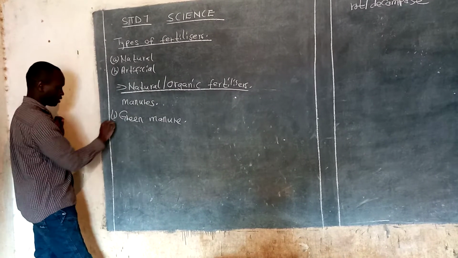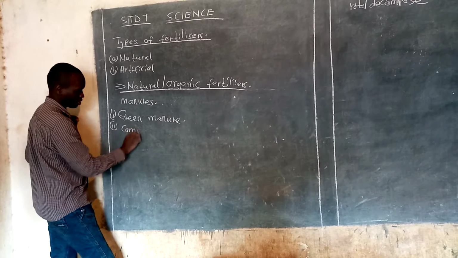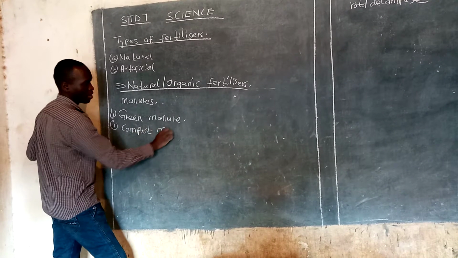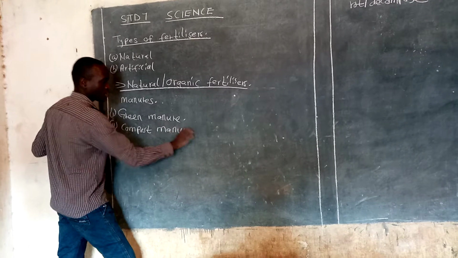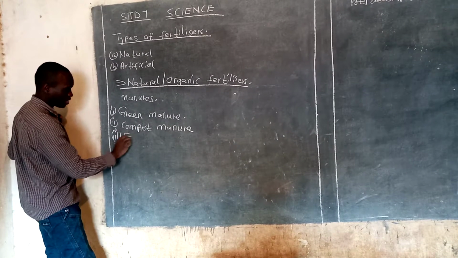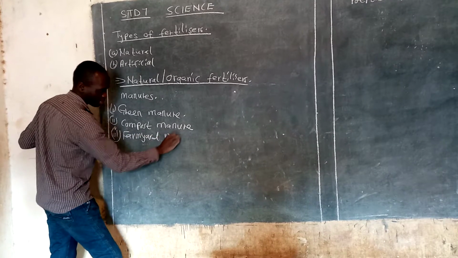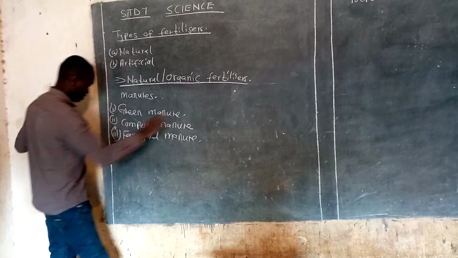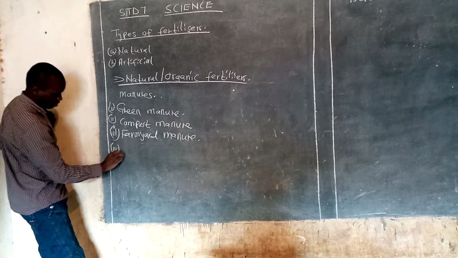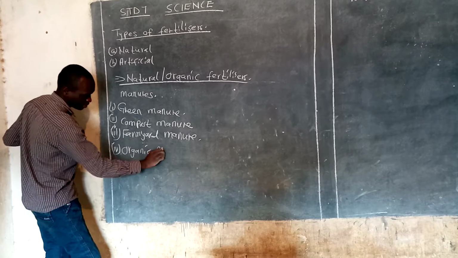Number two, compost manure. Number three, the farmyard manure. And number four, the organic mulches.